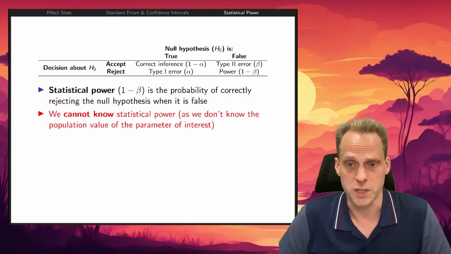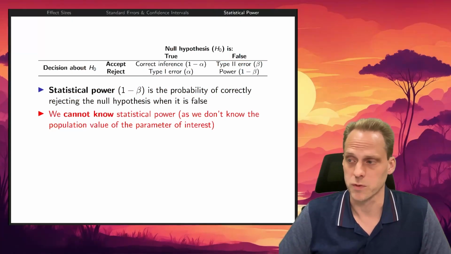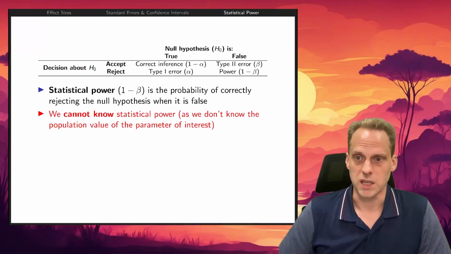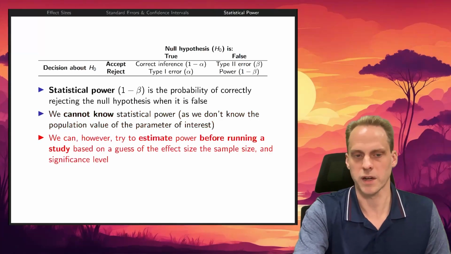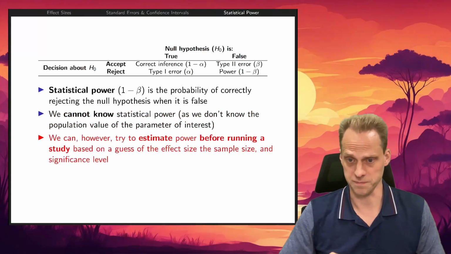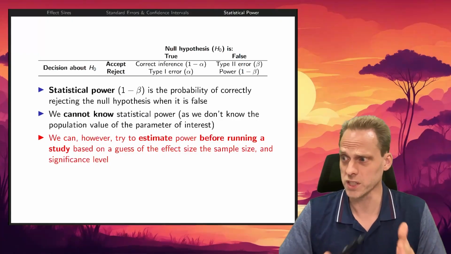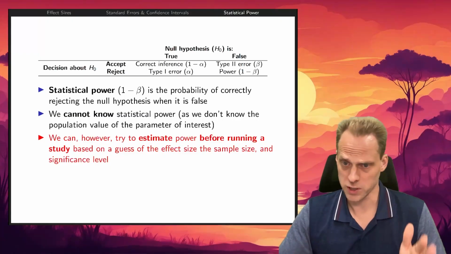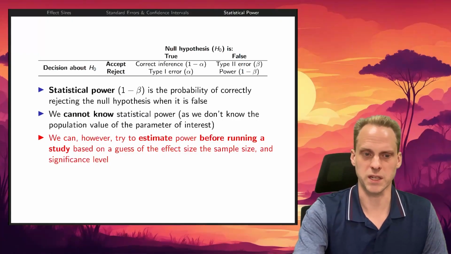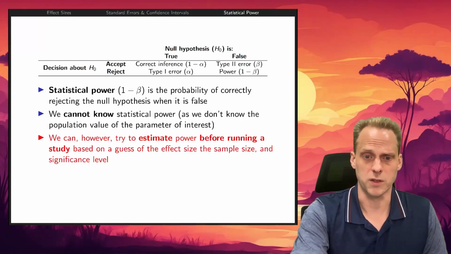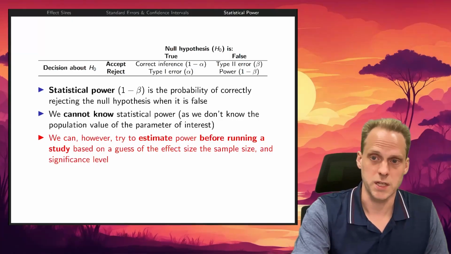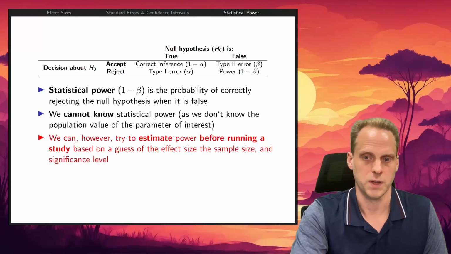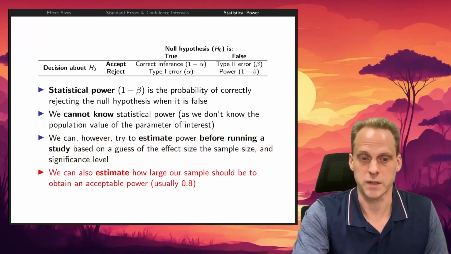We don't know statistical power because we don't know the population value of the parameter of interest. We don't know actually, okay, if the mean is not 0, we don't know what it is. But we can guess, we can have a prior idea about it. We can estimate before running a study what this effect could be from similar studies that were performed. And based on that, we can use the effect size from a previous study. We can then estimate the power, but we can also say, okay, how much sample size would I need to get a power of, let's say, 0.80? You get an idea of what sample size we require.